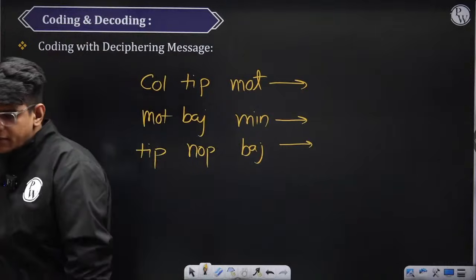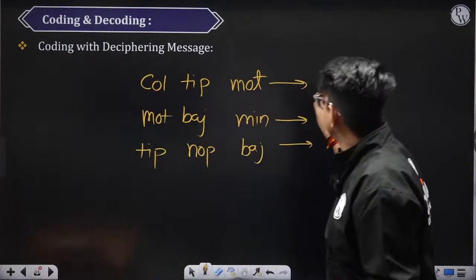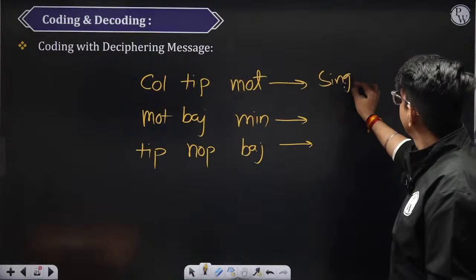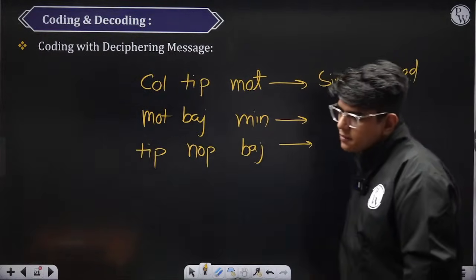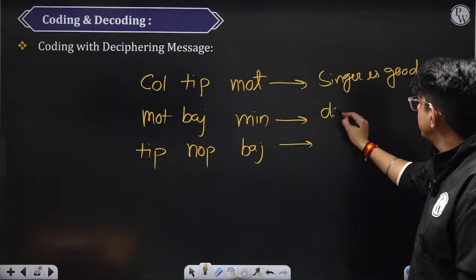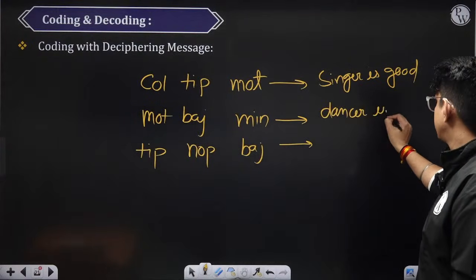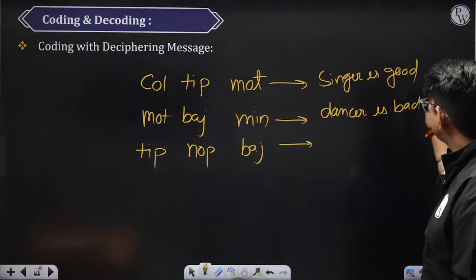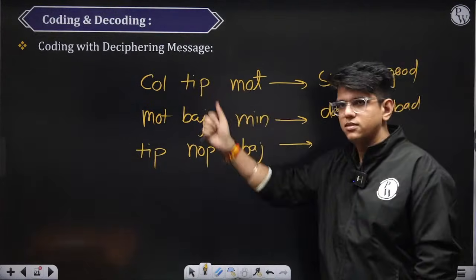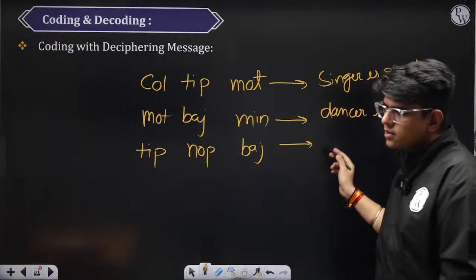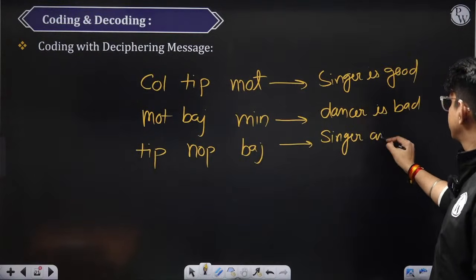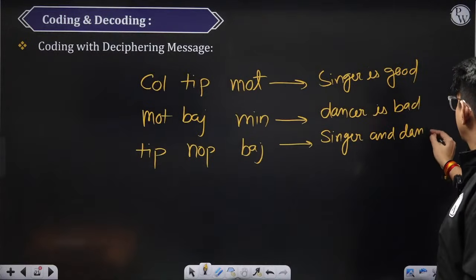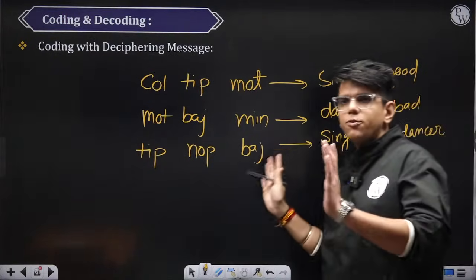There are three statements. Singer is good. Second statement is given to you, dancer is bad. So basically this sentence is coded as this. ठीक है, फिर tip, more बाज is singer and dancer.